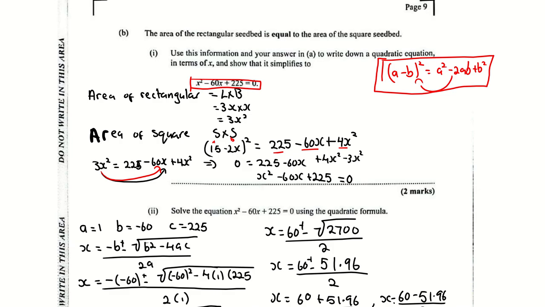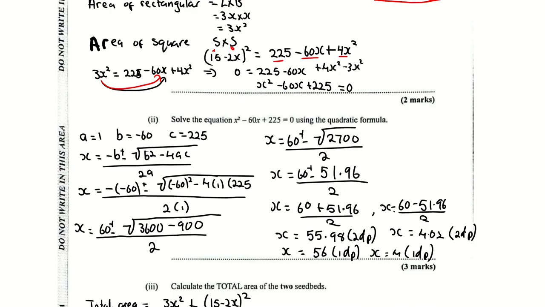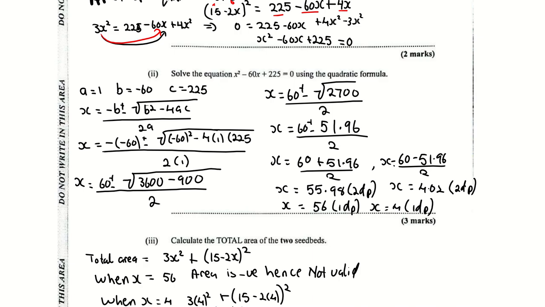Then they said solve the equation using quadratic formula. They would not tell you to solve the equation using factorization method. Why? Because these numbers are pretty big. Alright? So when you have large numbers like this, I would recommend that you use your formula. Your quadratic formula, if you don't know it, is in your formula sheet: minus b plus or minus the square root of b squared minus 4ac all over 2a. Whether it is factorization or the formula method, we simply have to identify a, b, and c.